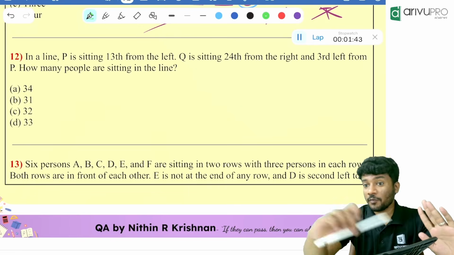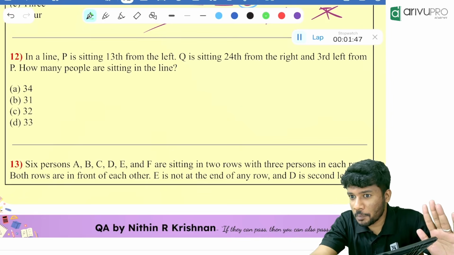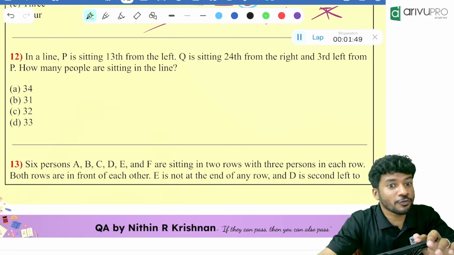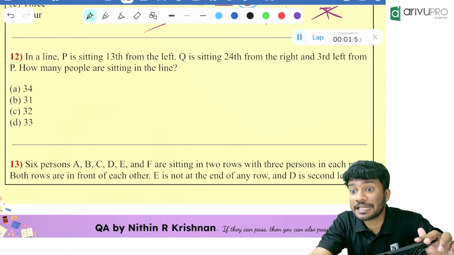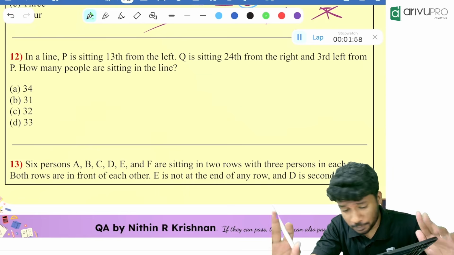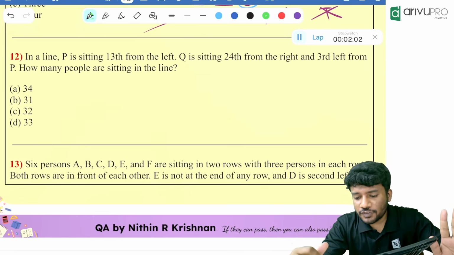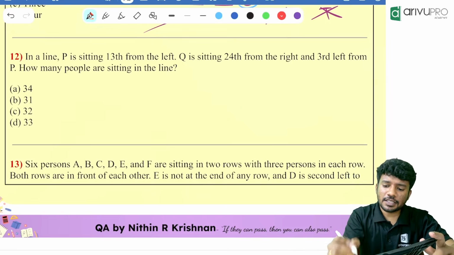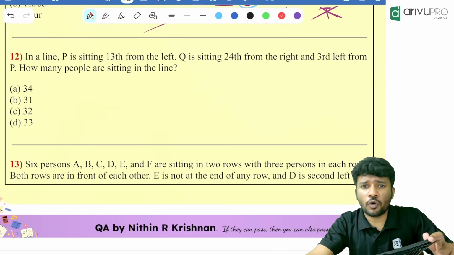I will show you the logical approach. There is a formula based approach, but that formula based approach will not work for all the questions. If they twist the question a little bit, that formula based approach will not work. Because of that, we will have a logical approach. Let's see. P is sitting 13th from the left. 13th from the left means we will always assume they are looking towards the north direction.